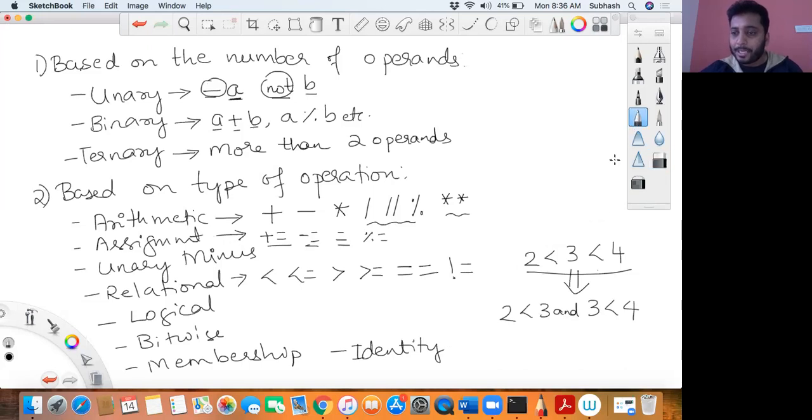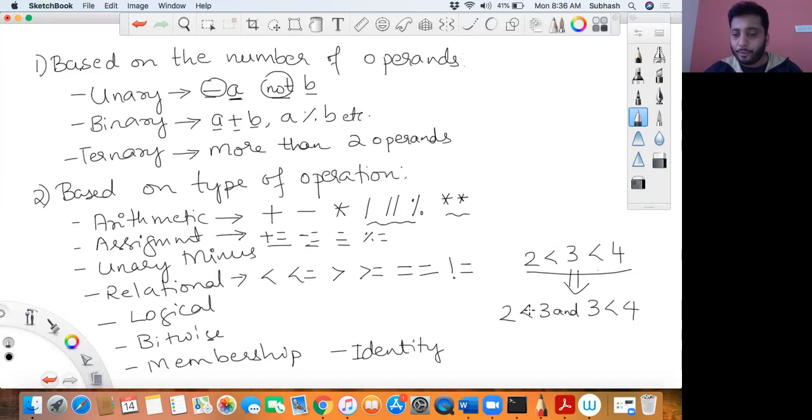When you say 2 less than 3 and 3 less than 4, 2 less than 3 gets evaluated, and then this is chained with a logical and, which then says 3 less than 4. Because I have not explained logical and for now, don't worry, I'll just quickly solve this. Is 2 less than 3? You tell me, should this result in true or false?